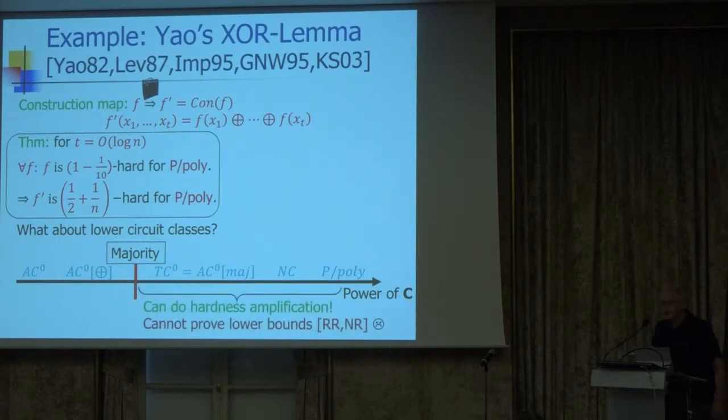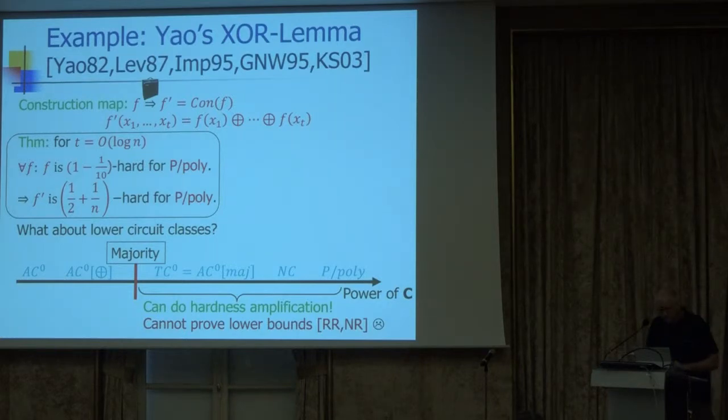And it turns out that for each one of the classes on the right-hand side of the barrier, the stronger classes, we can do hardness amplification. We can replace P/poly by any one of these classes, and the theorem remains true. But unfortunately, for each one of these classes, natural proofs of Razborov and Rudich kicks in, and we don't know how to prove lower bounds, right?